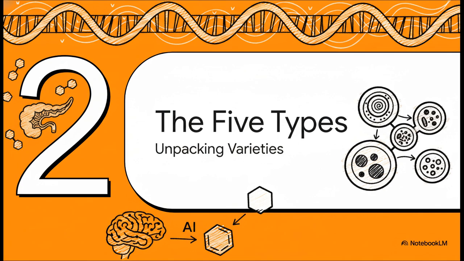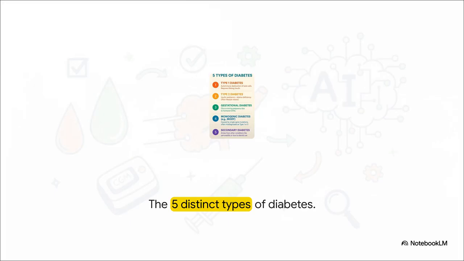Section 2. The 5 types. Unpacking the varieties of the disease. Now, we often just toss around the word diabetes, but the disease actually manifests in 5 distinct ways. Type 1 is an autoimmune destruction of the pancreas's insulin-producing beta cells, requiring lifelong insulin. Then there's Type 2, the one we hear about the most often. That involves insulin resistance and is frequently lifestyle-related.